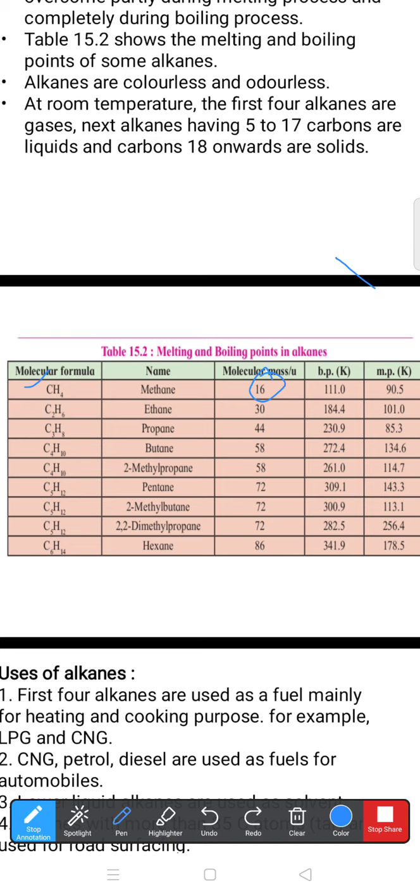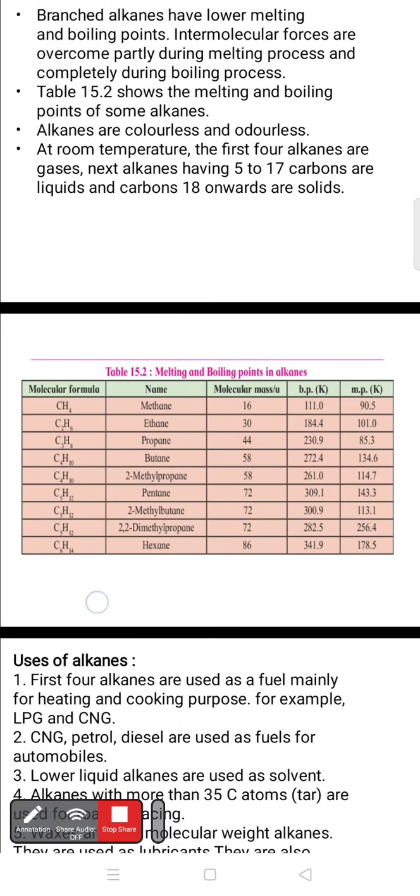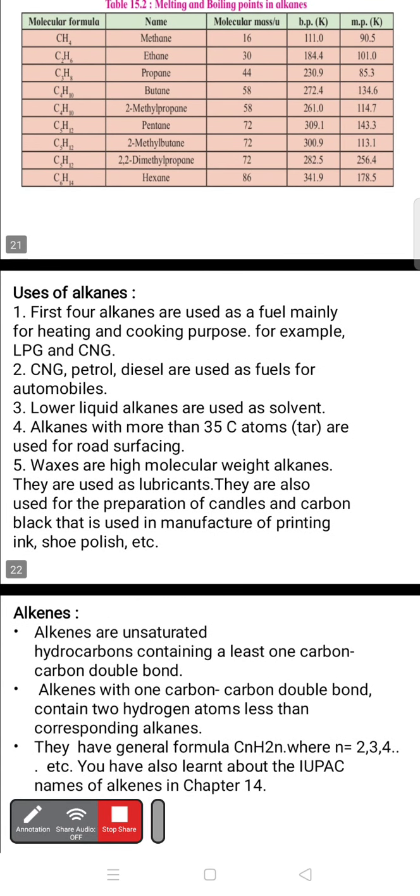Later on, we'll see the next topic of the same unit, uses of alkanes, where we can use alkanes commonly or uncommonly, meaning in our routine life, in the laboratory or for industrial purposes. In uses of alkanes, the first four alkanes are used as fuel: methane, ethane, propane, and butane. They can be used as fuel mainly for heating and cooling purposes.